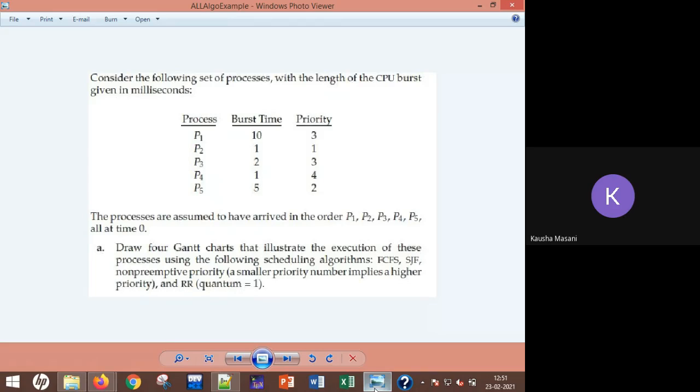Yes, Hassan. Yes, ma'am. We have the arriving time is 0. So there is no change in our total and average. In turnaround I'm timing, talking right? about the preemptive. Yeah, I'm talking about the non-preemptive and preemptive. In non-preemptive, yes. What about that?